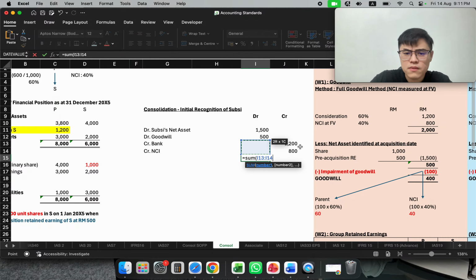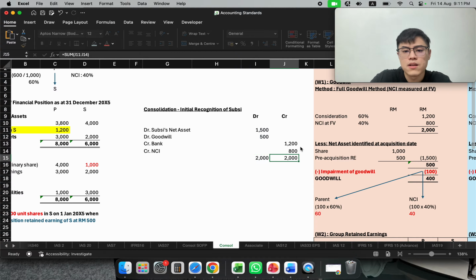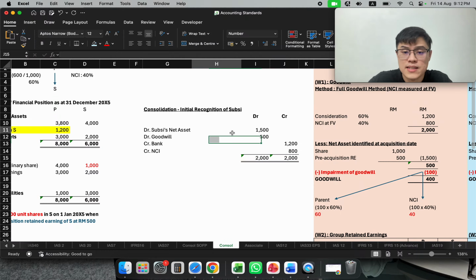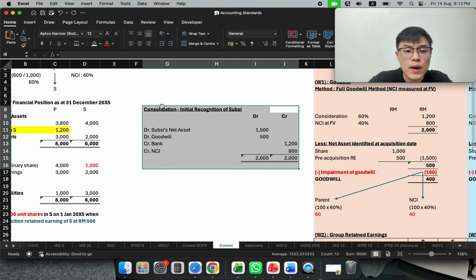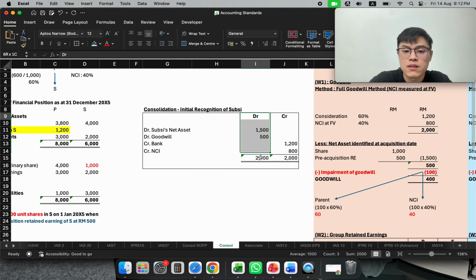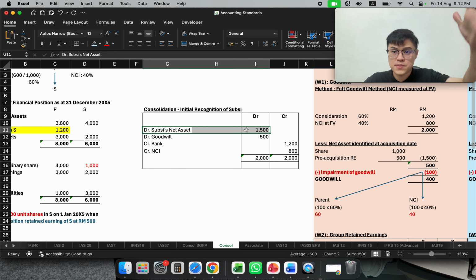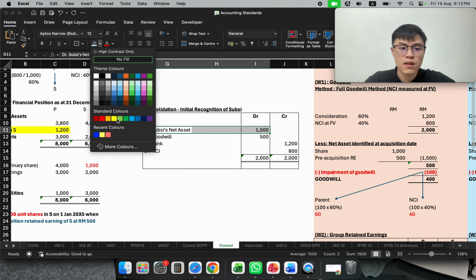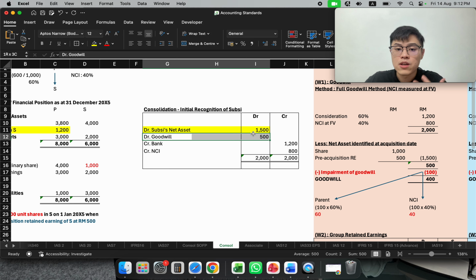Therefore, if you look at here, your initial measurement when you buy over this company as a subsidiary, you will experience this double entry, whereby you will recognize the net asset, the asset and liability of the subsidiary in our company. And because you pay extra, you recognize the goodwill.